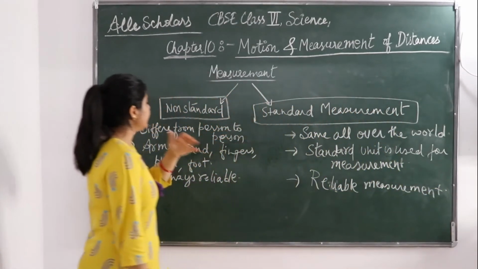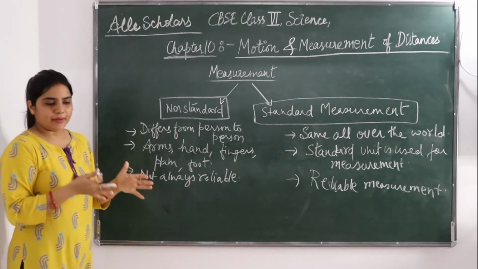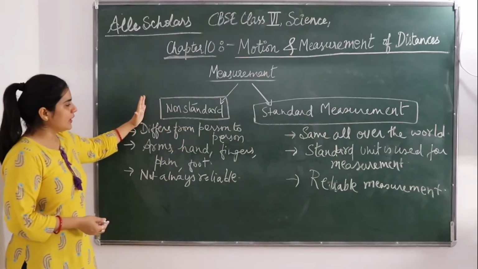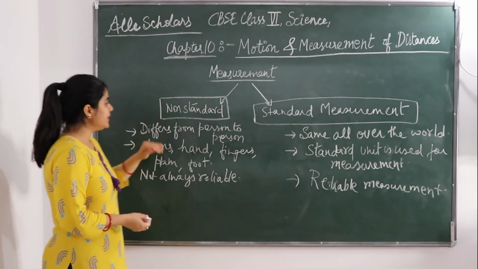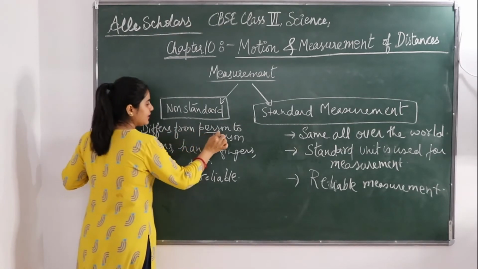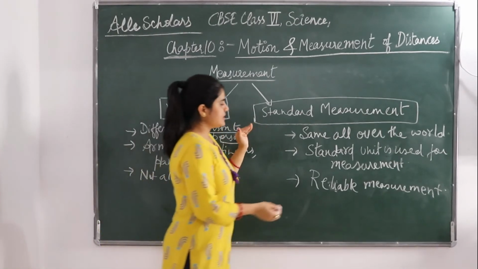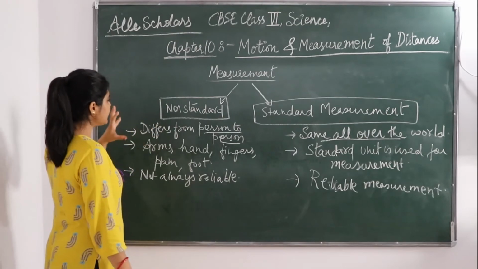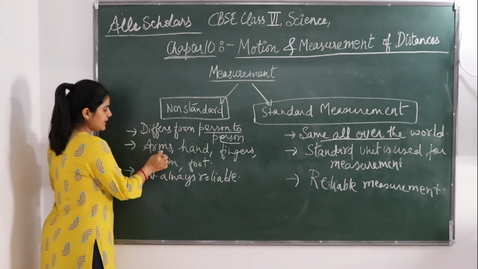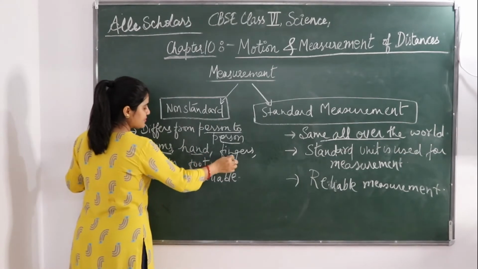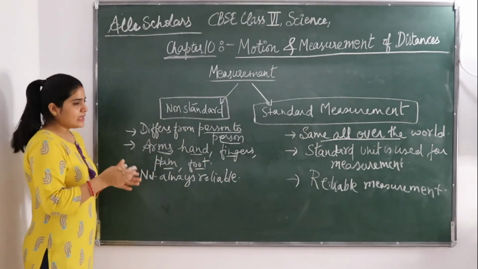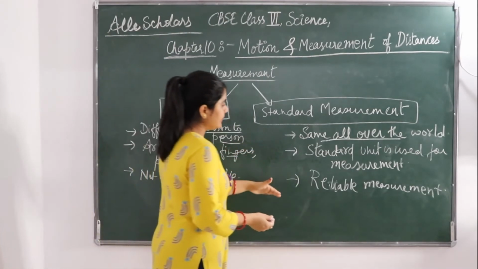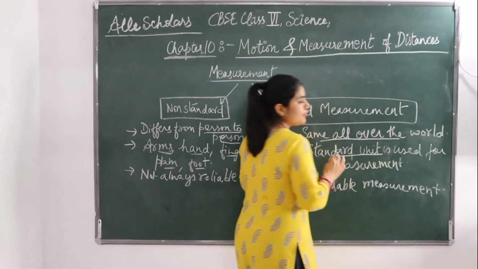Okay, so we have seen that measurement is the comparison of an unknown quantity with a known quantity. Measurement can be of two types: non-standard measurement and standard measurement. Non-standard measurement will differ from person to person, but standard measurement is the same all over the world. Examples of non-standard measurement are your arms, your hands, your fingers, your foot, your palm. Some arbitrary unit is used to measure it. But in this case, a standard unit is used for measurement.